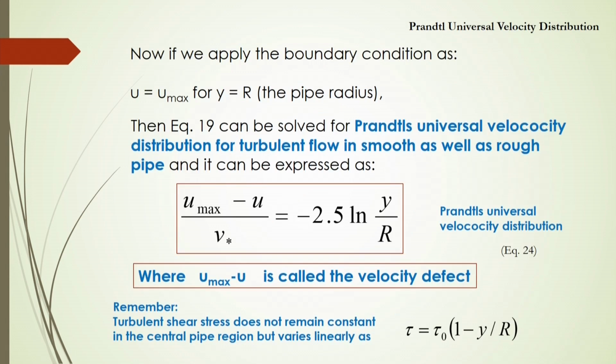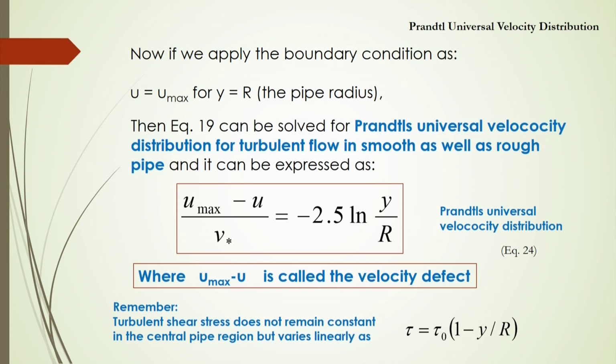Now, if we apply the boundary condition u equal to u max for y equal to r, the pipe radius, then equation 19 can be solved for Prandtl's universal velocity distribution for turbulent flow in smooth as well as rough pipes.